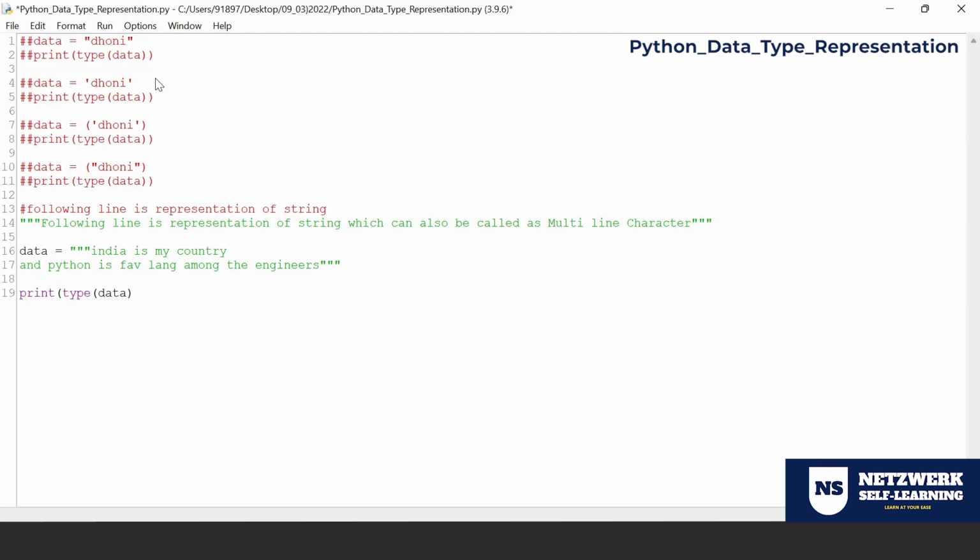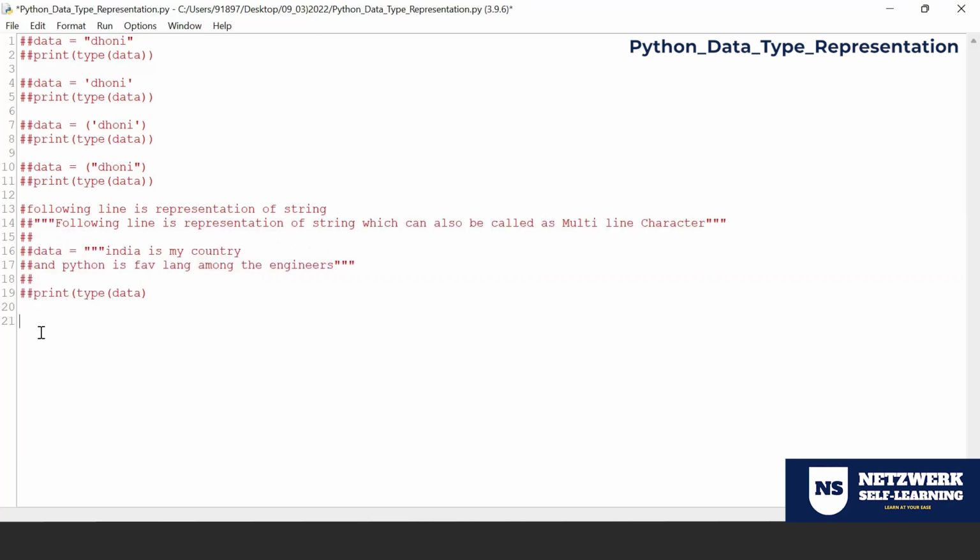But at line number 16, I just put triple quotes. Triple quote means either you can accommodate one line or you can have more than one line. So triple quote is also a string representation, but it is mainly used when you want to have more than one line of a statement. So string is one data type which has a wide range of representation. Anyway, we're going to see this in detail in the string topic.